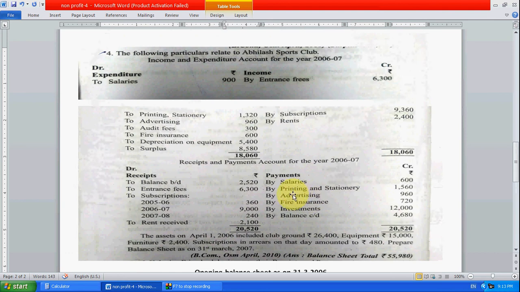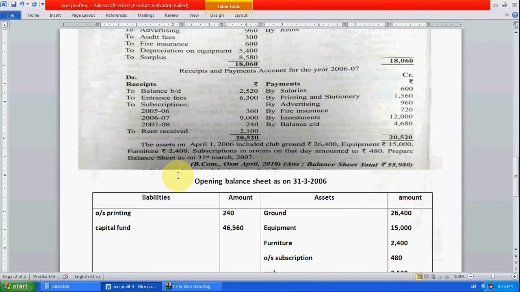Now let's go for printing stationery. How much? 1550 we have paid extra, but less is given, and we have already taken it, because maybe we paid it for last year, that's why. So it's okay. Advertisement 960, here also 960, okay. Fire insurance 720 is given here. There is audit fees given here but not here. So after advertisement audit fee is given here. There is 300 audit fees, but audit fees is not here, means we have not paid audit fees in the current year, but here it is given.